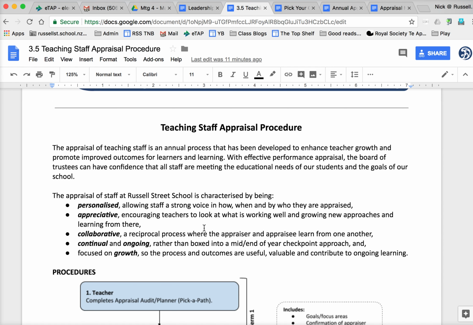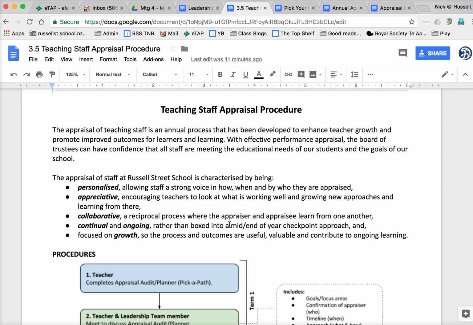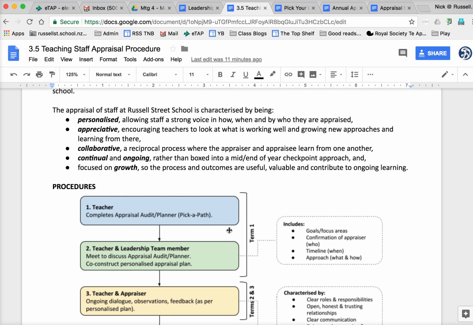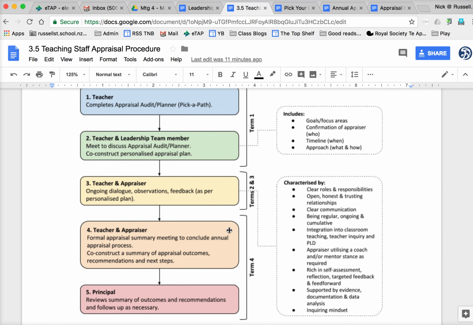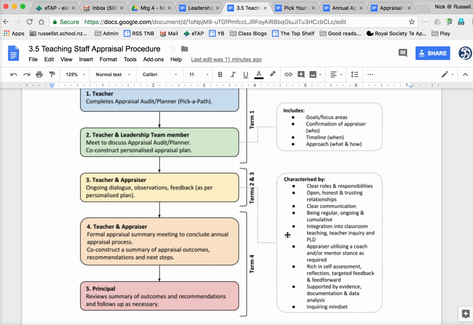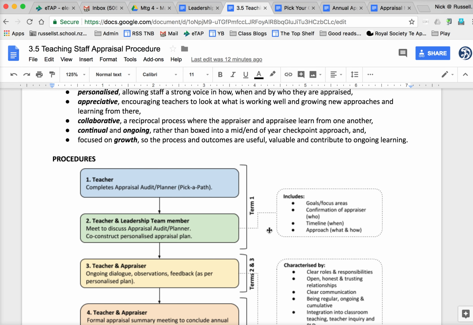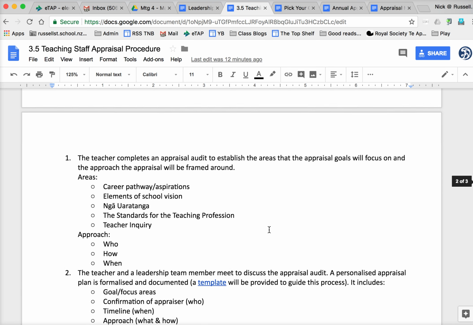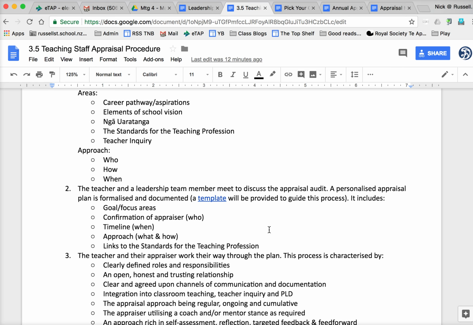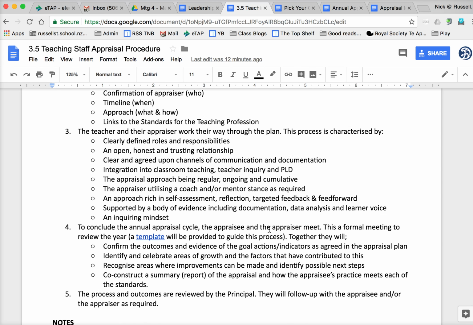If you remember, we did a number of exercises where you identified what you thought appraisal should look like, and so those have all been pulled out and included in here, and they've also defined really clearly what appraisal is, characterized when the appraisee and the appraiser are working together. So I'm not going to go through all of this, but that is just there for your reference, and it's available at any stage. You can just link straight to it through the school website. Okay.